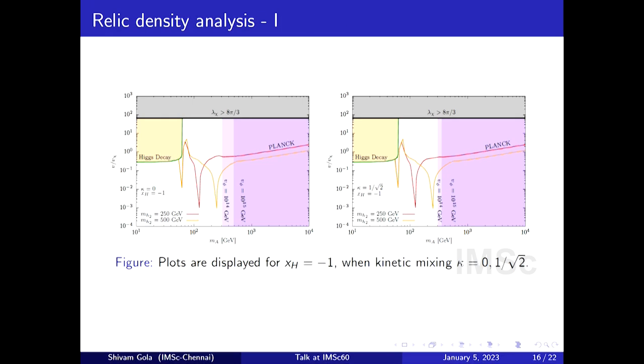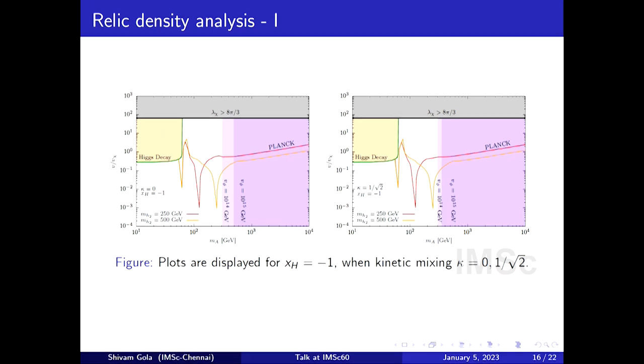Third thing we should look for, after checking that it is electrically neutral, which is by construction in the model, and the lifetime, is the relic density. That means the energy density of dark matter today, which is like 25%, or 0.12 in mathematical terms. So these are the results, and you see some colored portions and some colored curves. The colored curves represent the relic density behavior, relic meaning energy density behavior, and the colored portions are the constraints.